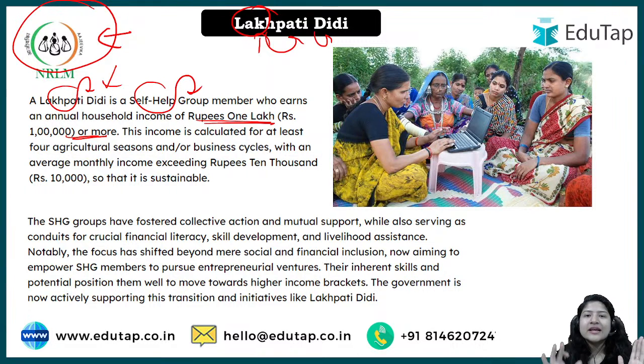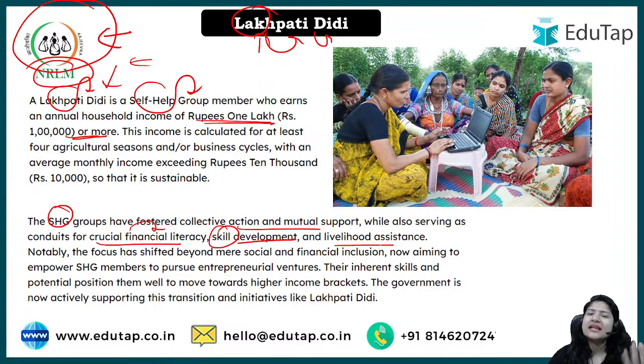One section under this NRLM is about self-help groups, where initially the aim was just to have small savings that could help every woman. Then the self-help groups were enhanced, and the government under NRLM also provided crucial financial literacy, how they can utilize the money they have to amplify their wealth in the future. They were also provided skill development under the NRLM facility, and also livelihood assistance.